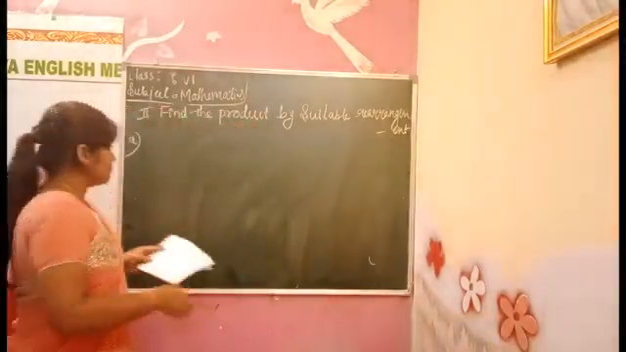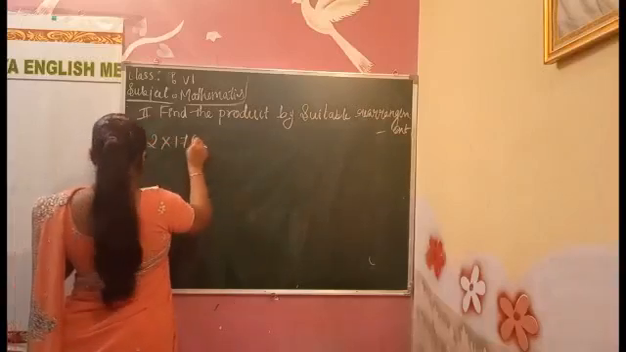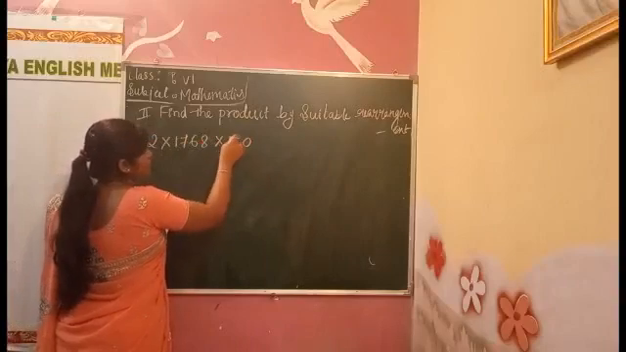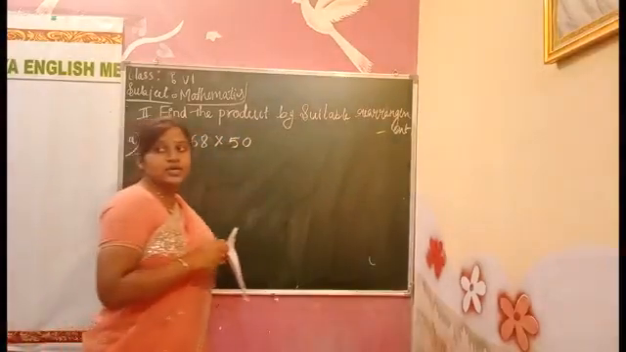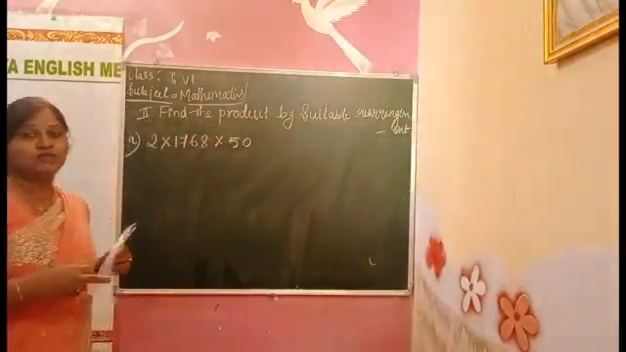First problem. What is our first problem? What they gave? 2 into 1768 into 50 they gave. How many numbers they gave, children? 3 numbers they gave. Here also we have to make a group.